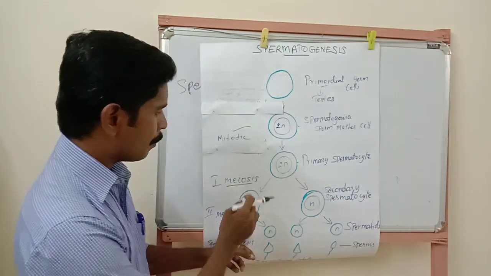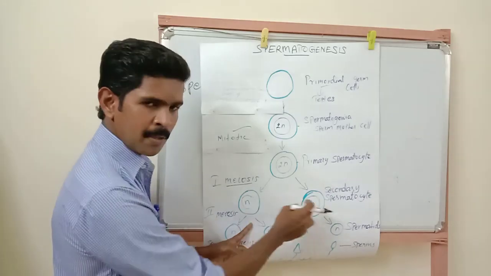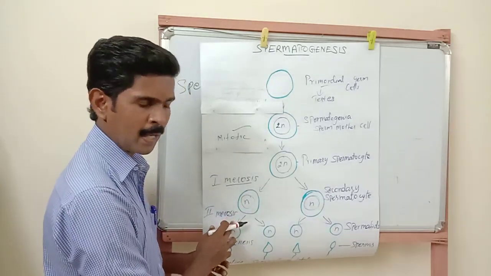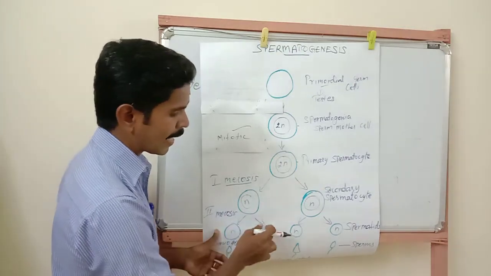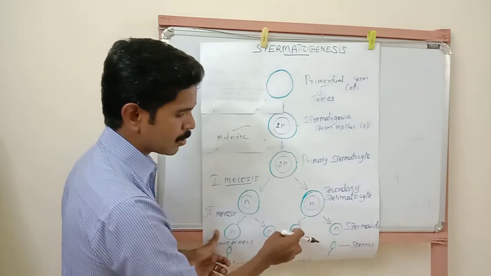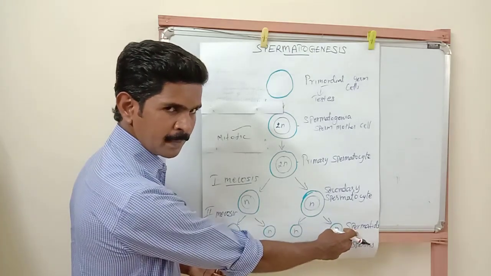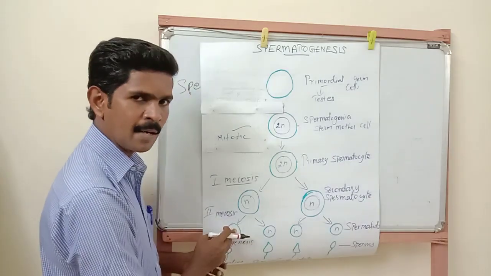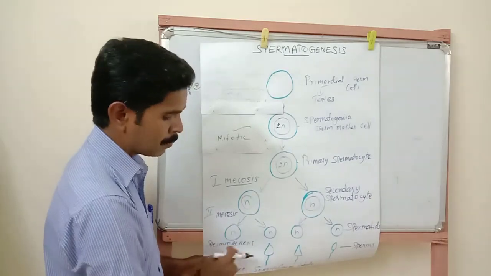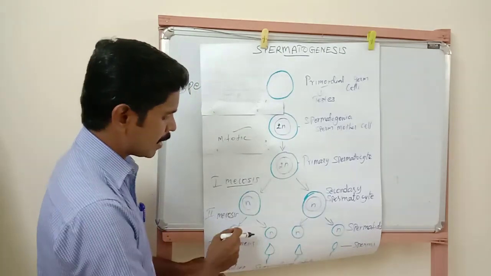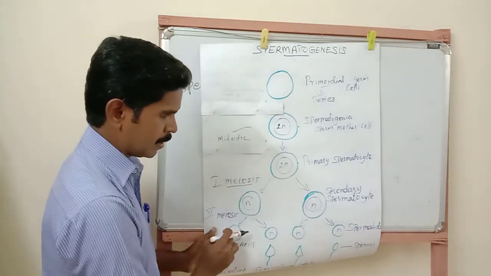Understand? Now both secondary spermatocytes undergo the second meiotic cell division and finally produce four haploid spermatids. So this cell produces two haploid spermatids, and this cell produces two haploid spermatids.